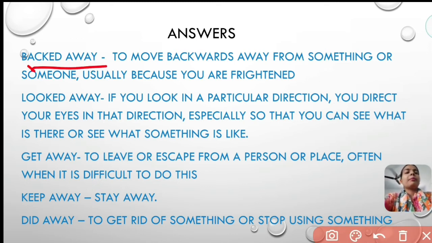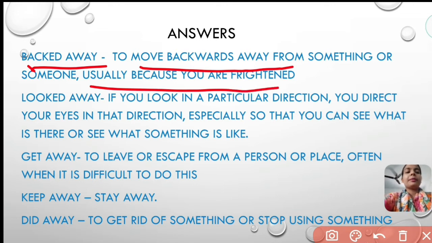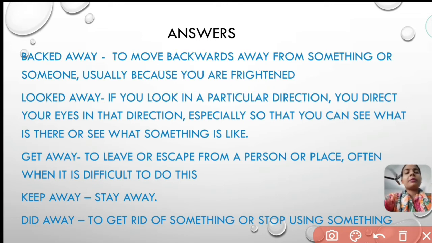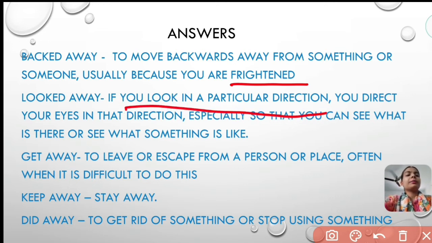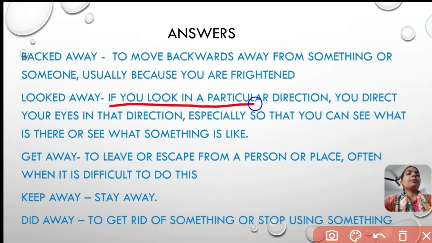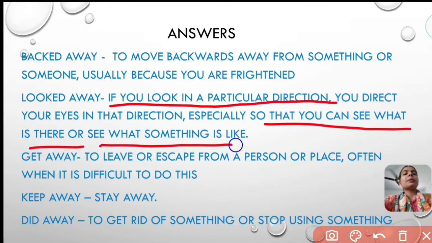Backed away means to move backward, away from something or someone, usually because you are frightened. Frightened means to get scared or to be fearful. Looked away: if you look in a particular direction, you direct your eyes in that direction, especially so that you can see what is there or see what something is like. That is called looked away.